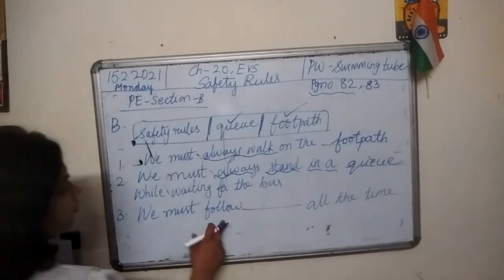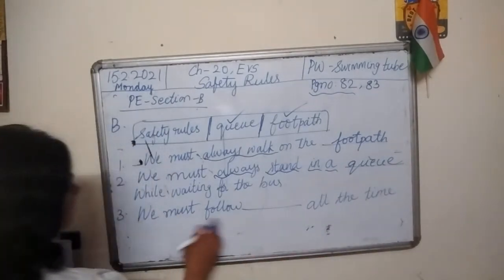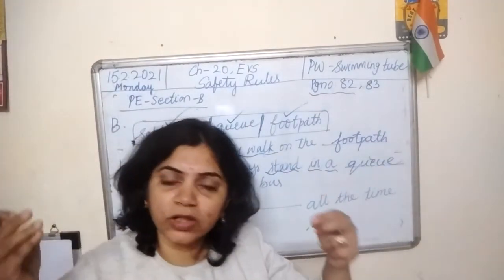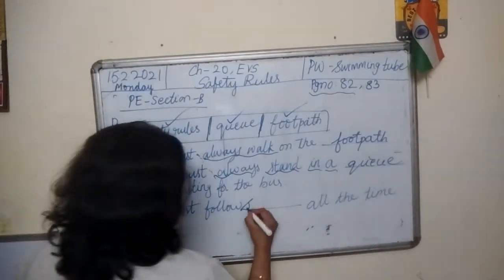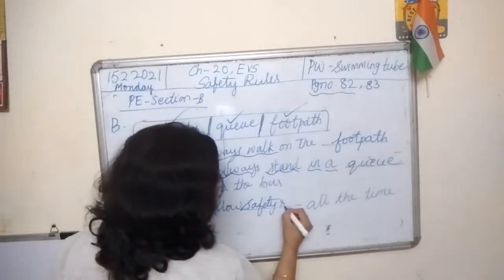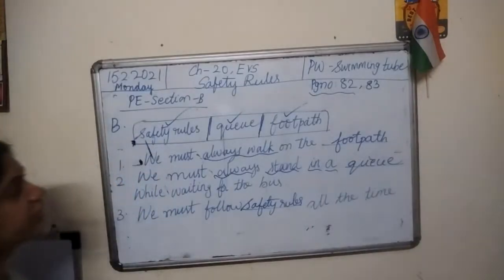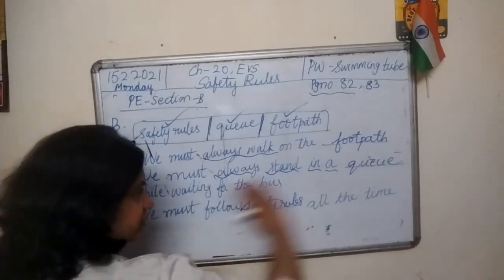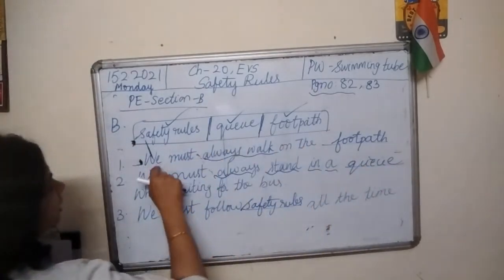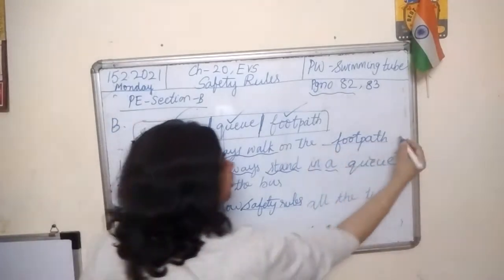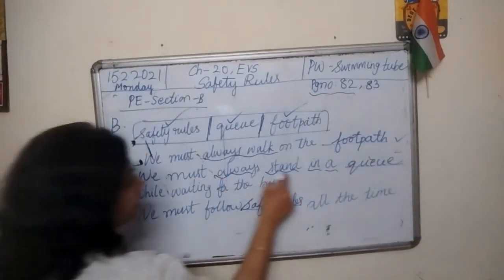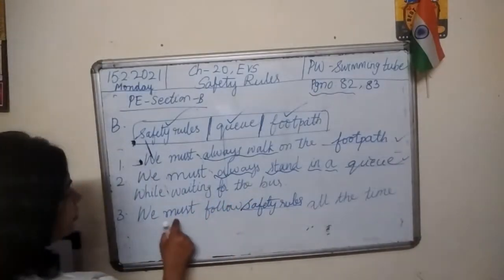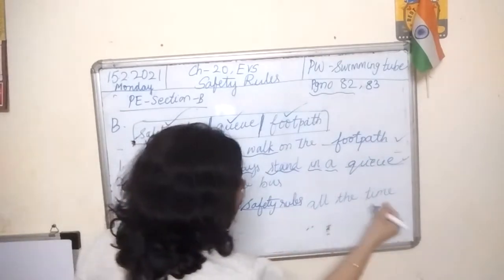Third one. We must follow dash all the time. We must follow safety rules all the time. Safety rules. S-A-F-E-T-Y, safety, R-U-L-E-S, rules. So now you have filled up the blanks. Now sentences are complete. Let's check once again. We must always walk on the footpath. We must always stand in a queue while waiting for the bus. We must follow safety rules all the time.